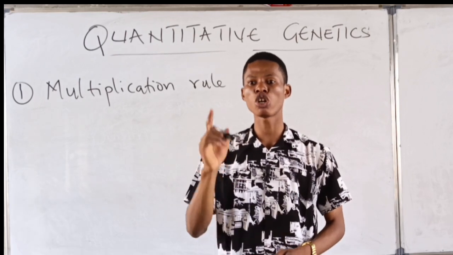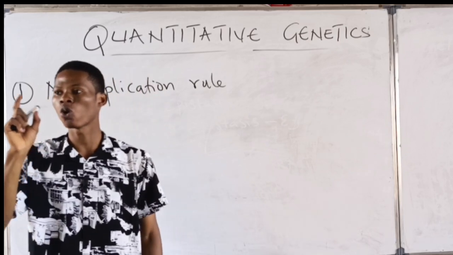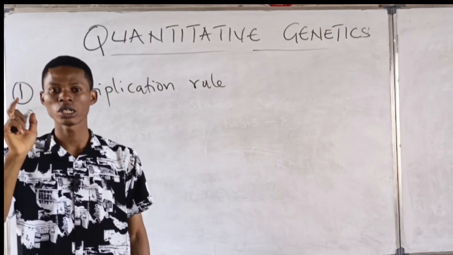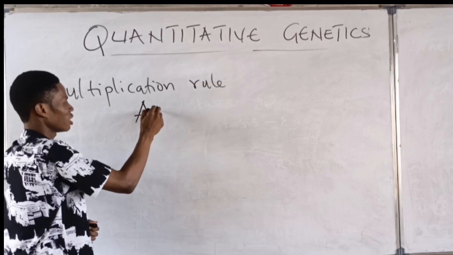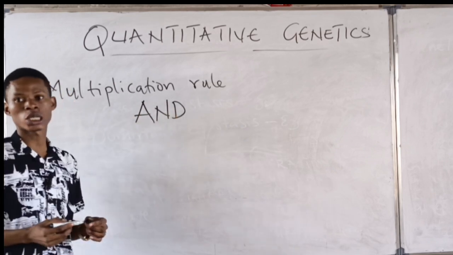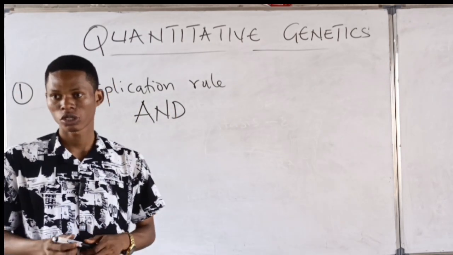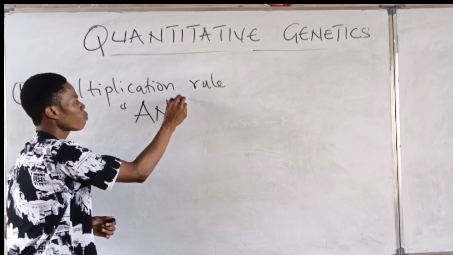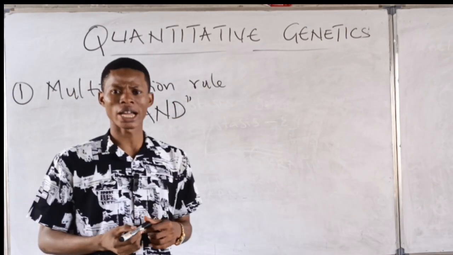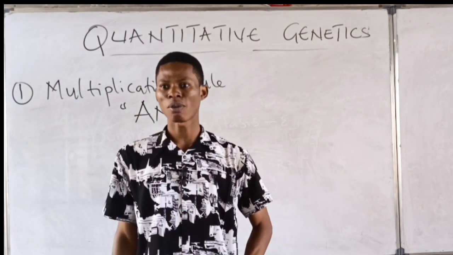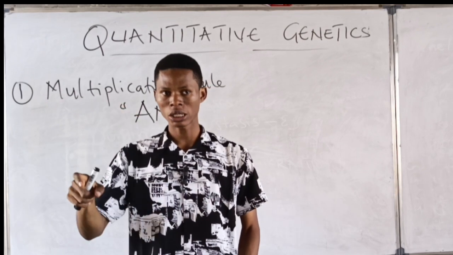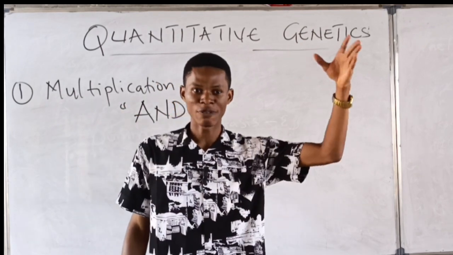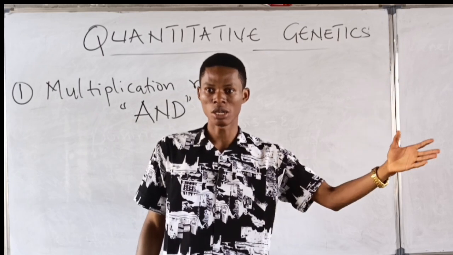And the multiplication rule, you can always know when to use it if you spot "and" in a statement, in the equation. So take note of this. For example, if you have an equation like, what is the probability that rain will fall today and my first child will be a male?